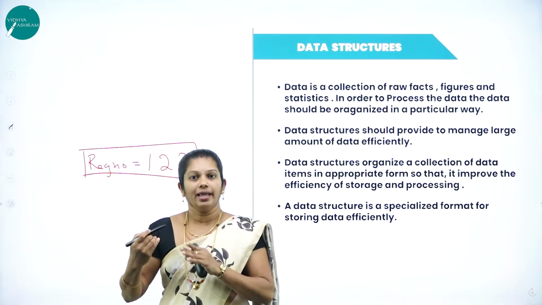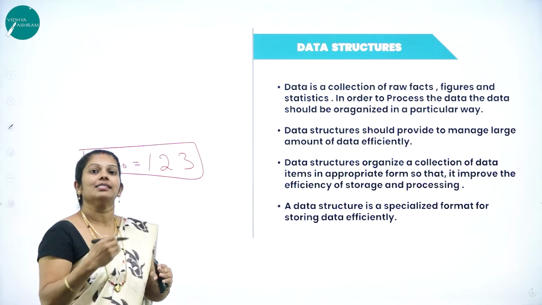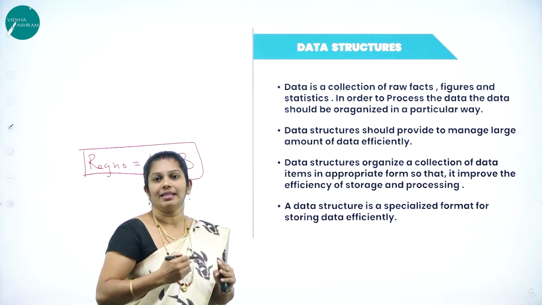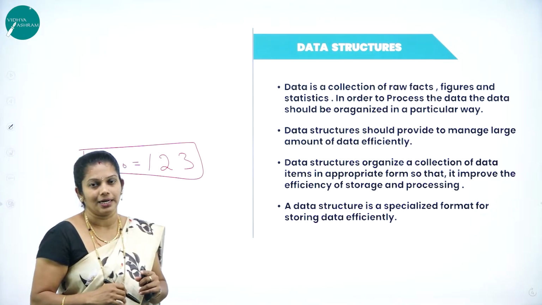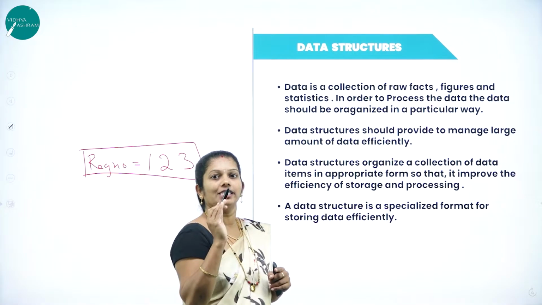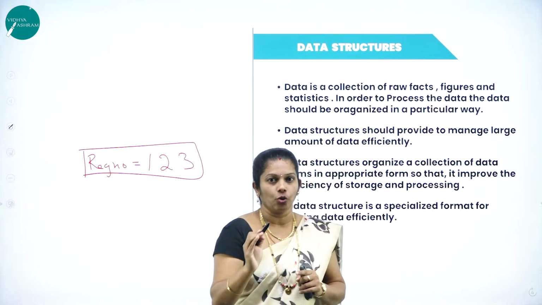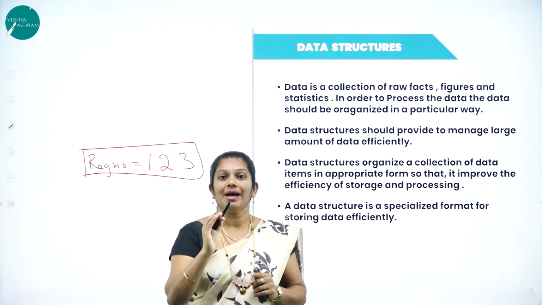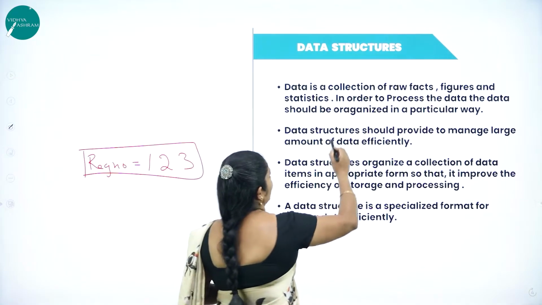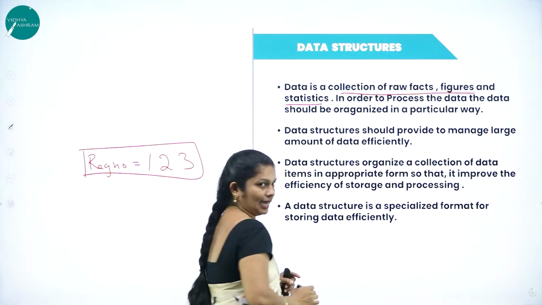In the same way, in a computer also, if data are arranged in a systematic way, then we can easily access the data. That is nothing but data structure: a specialized format for storing, organizing and managing data in computer memory. Data is a collection of raw facts, figures and statistics.